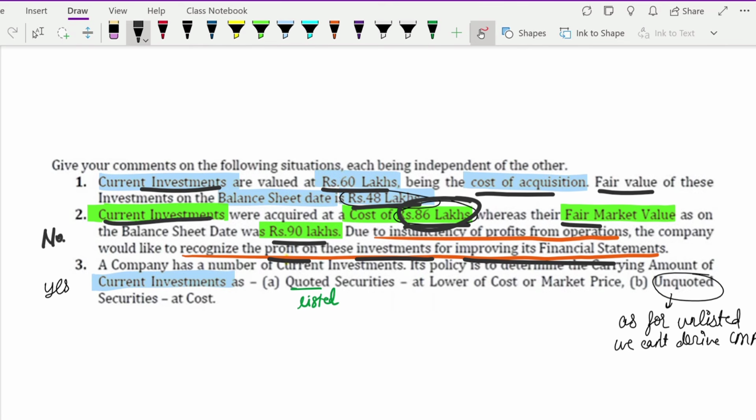But here they are asking, since fair value is higher, can we record the profit in our books? The answer is no. You have to always record it at whichever price is lower. So 86 lakh only. The profit you cannot record in your books.